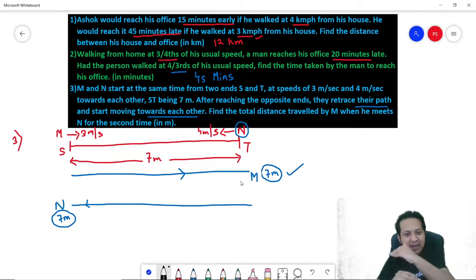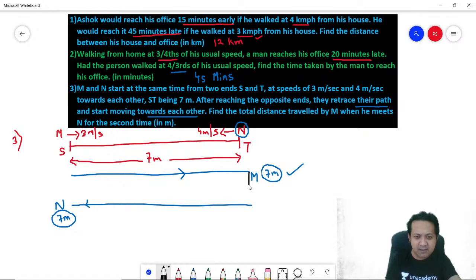Now M has reached the end, N has reached the end. So when they return back, they are meeting for the second time. Let's say M is coming up till here, and at this time N is also retracing his path and comes here and meets.